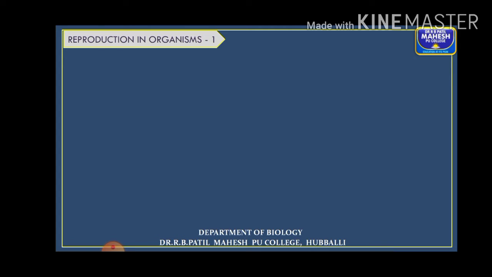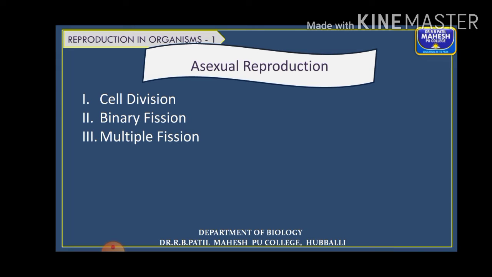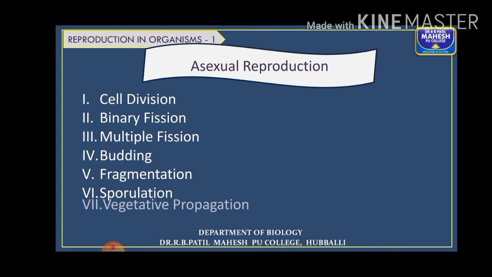Now let me tell you again, the asexual mode can be of different kinds. Those simple organisms may show different types of asexual reproduction. So what are these types? One is cell division, binary fission, multiple fission, budding, fragmentation, sporulation, and vegetative propagation.